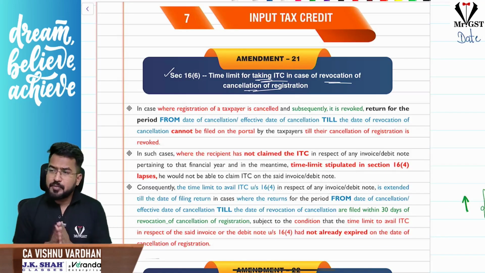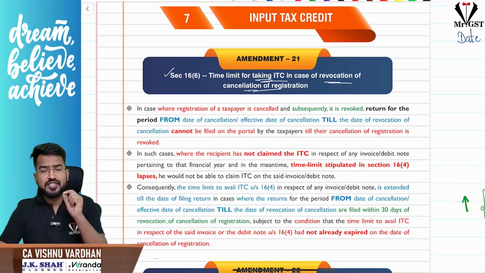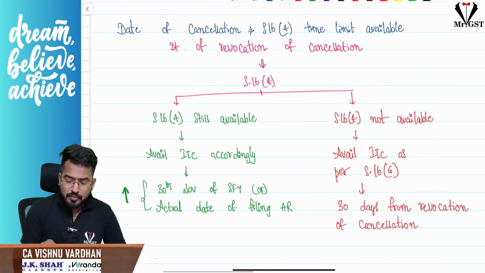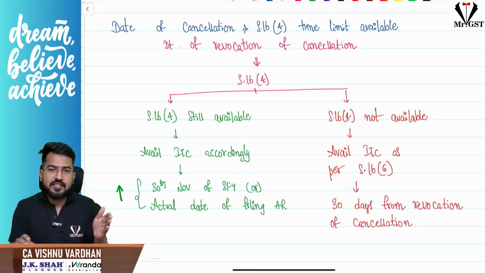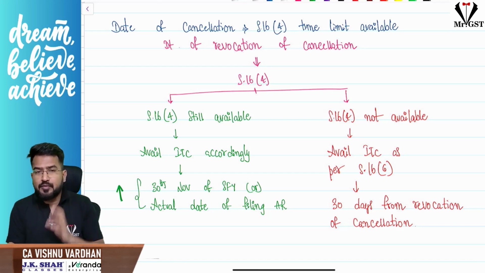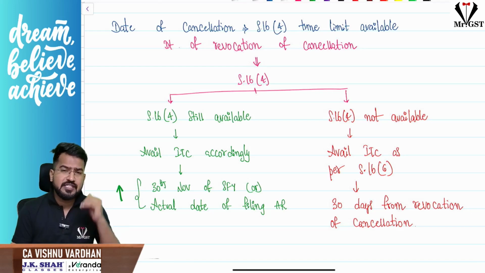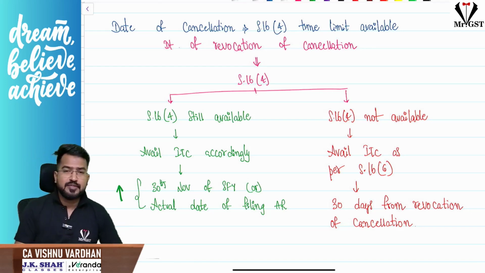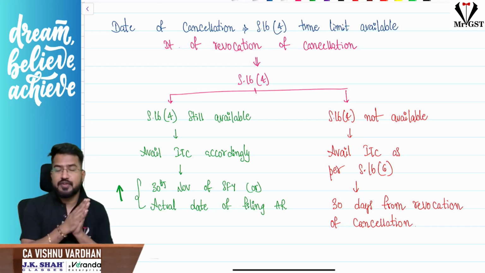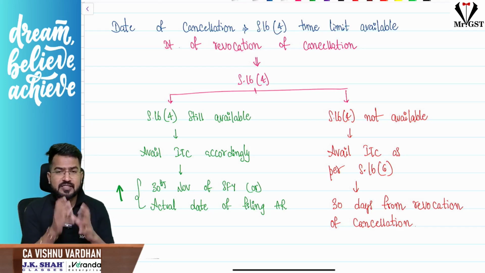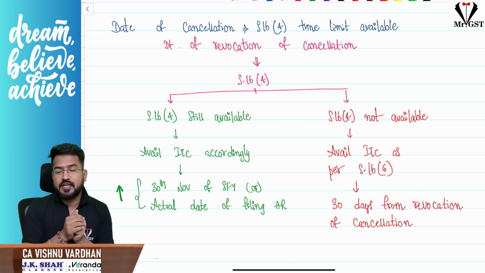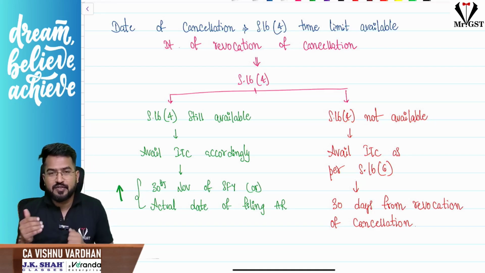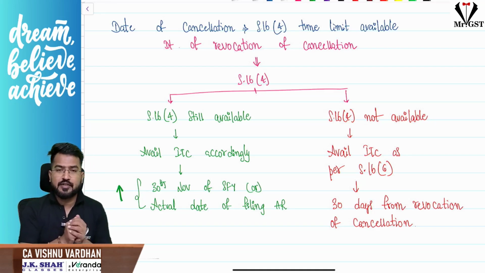So the next amendment is with respect to section 16 subsection 6, the new provision on input tax credit. This section is all about when your registration is cancelled and you are applying for revocation. When your registration is cancelled, you have a time limit to avail ITC under 16 subsection 4, but at the time of revocation, is the time limit still available, and are you still able to take ITC? Yes, sir, you are able to take ITC. Then happily you can take ITC as per 16 subsection 4, by 30th November of the succeeding financial year or the actual date of filing the annual return of the relevant financial year, whichever is earlier.